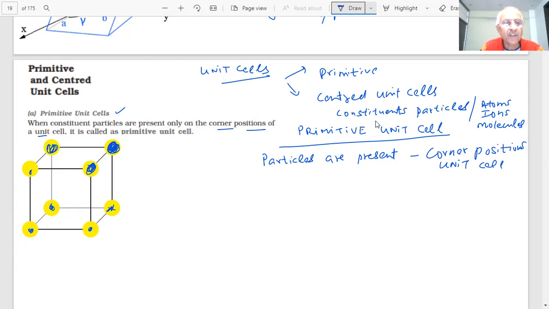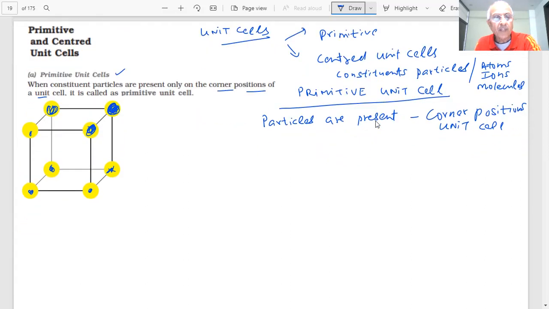Neither on the faces. There is no particle on the face, no particle on the edge, or at the center of the face. Nothing in the body center either. This is the body center, and there is no particle here. So the simplest one which we have shown is the primitive unit cell. This contains particles only at the corners.